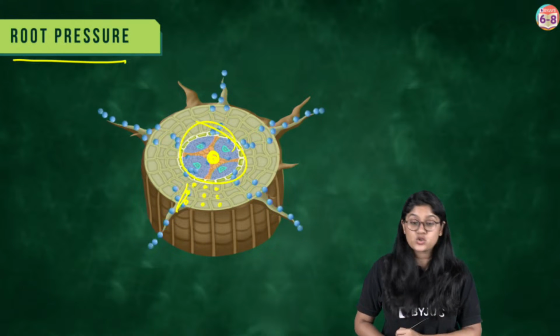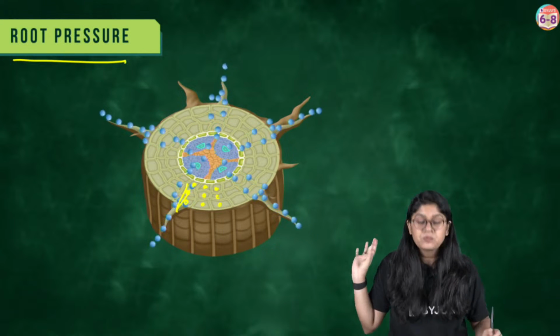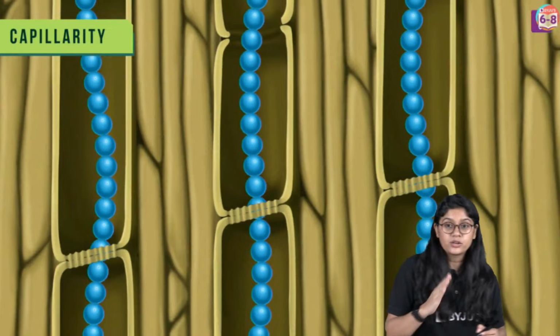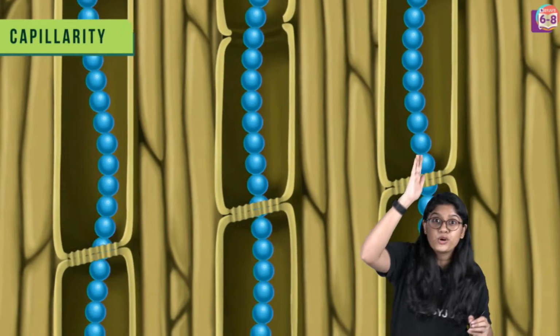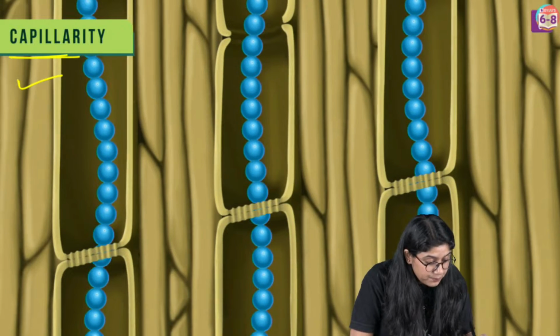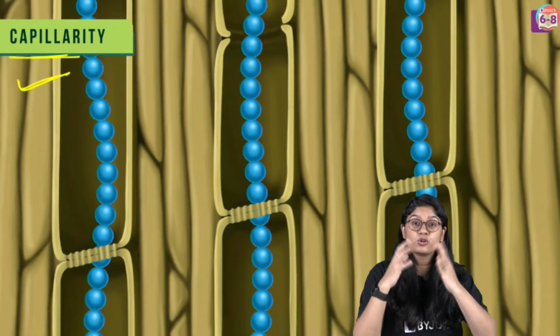This is the xylem, everyone. The inner part that is orange in color, right? That is the xylem. So water will move over here and then it starts moving like a snake in the upward direction. So that particular action, that particular